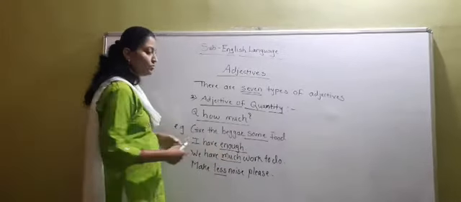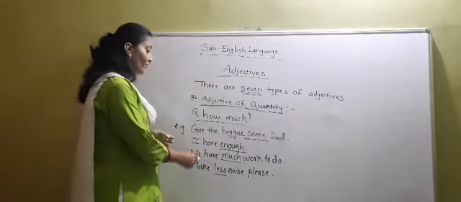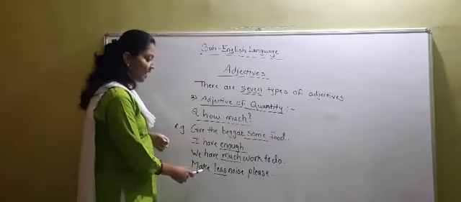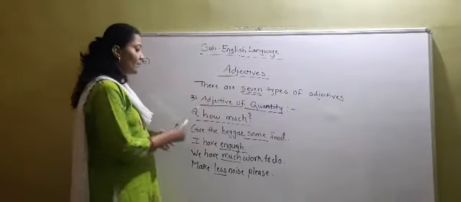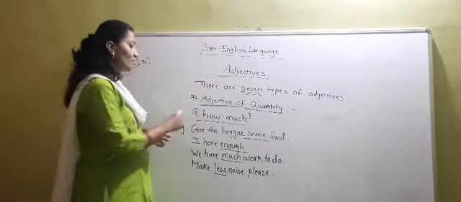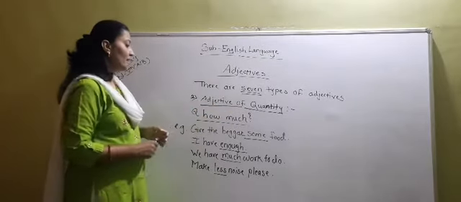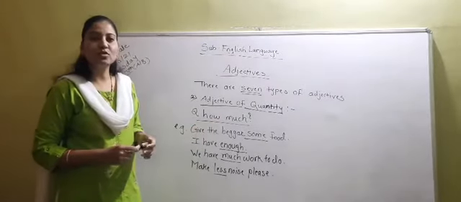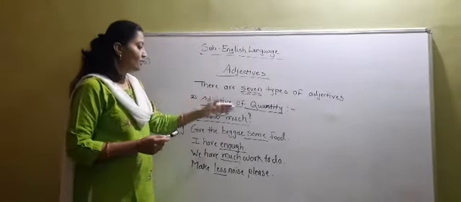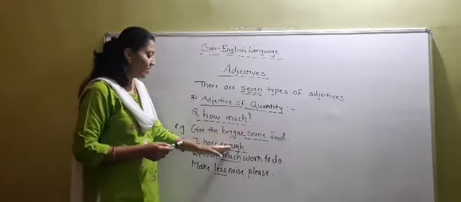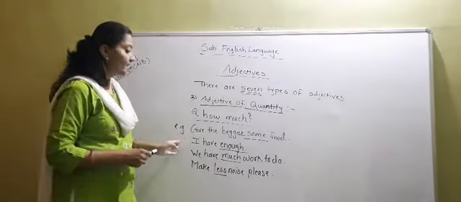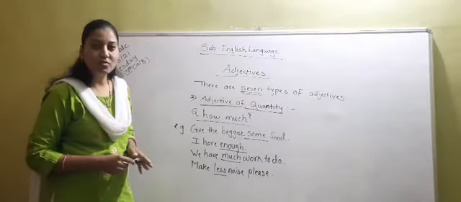Now, if we ask the question how much: give the beggar some food. How much food? Some food. I have enough. How much do you have? I have enough. We have much work to do. How much work do you have to do? We have much work to do. Then make less noise. How much noise? Less noise. So all these words are adjectives of quantity, and they give the answer to the question how much. Is this clear to you, students? In adjective of quantity we are using words like some, enough, much, less. I hope you are getting it, students. Now let's move forward.